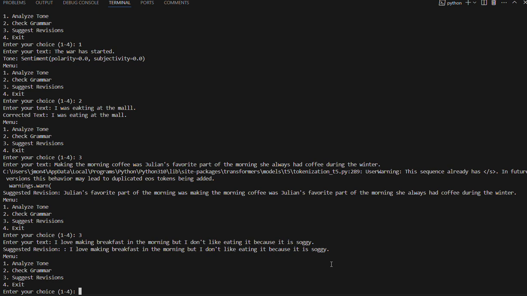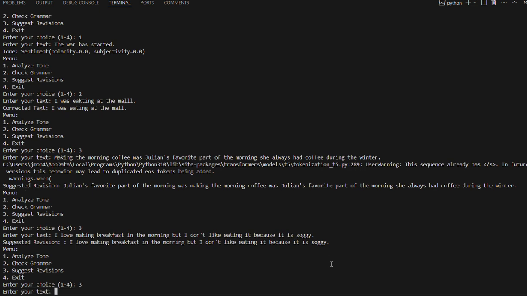But if I were to redo this project, I probably would pick a better revision model other than Hugging Face. But it was one of the free ones that I could use here. So I'm going to try one more time.